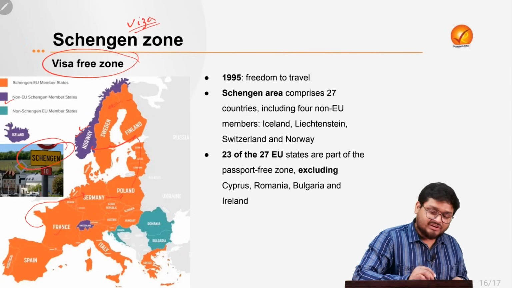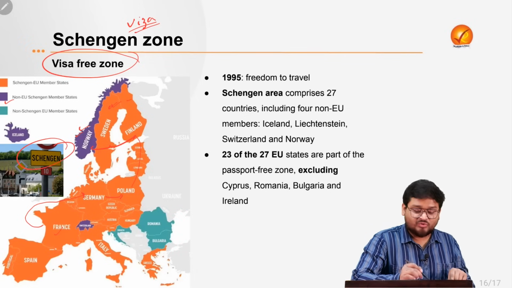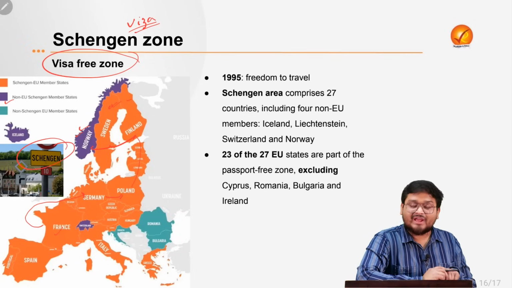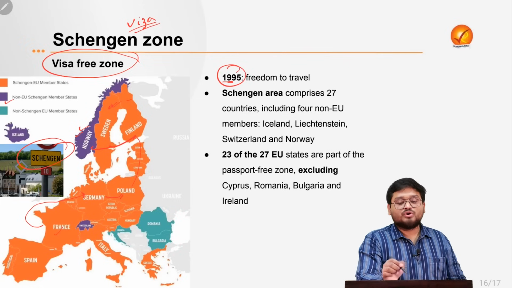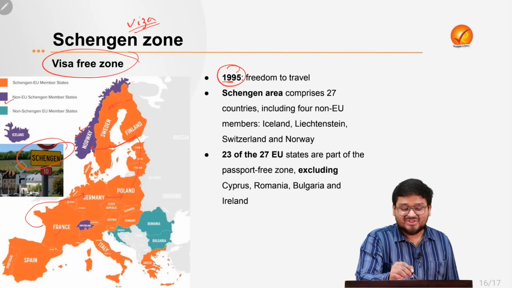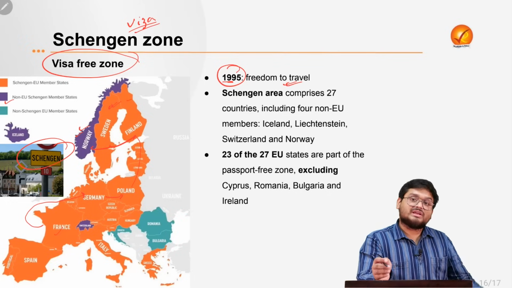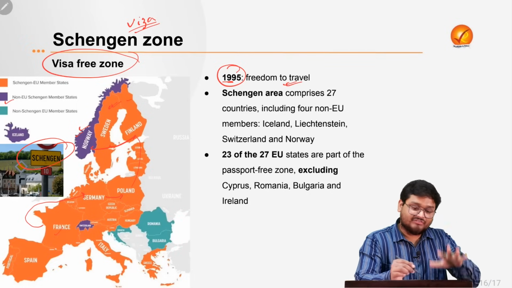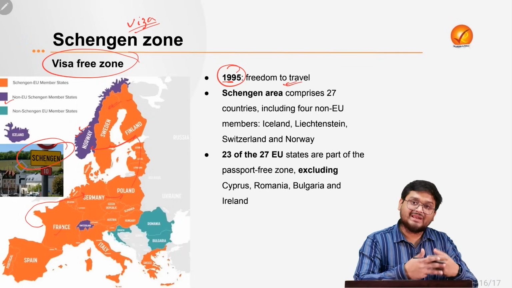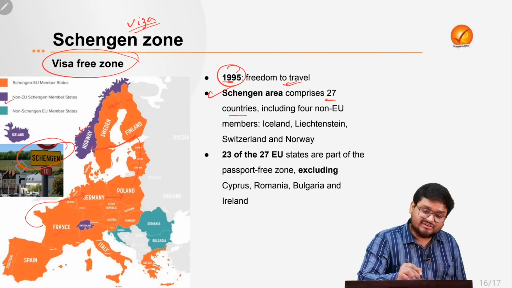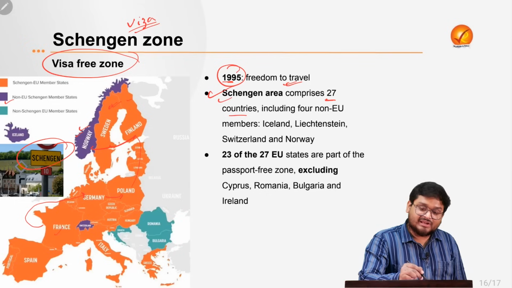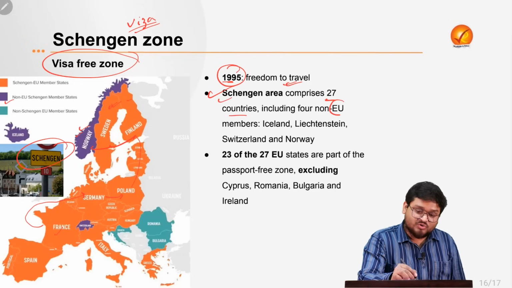Now, what is Schengen? It is actually a small village located in Luxembourg. It was instituted in 1995 with a view to providing freedom for everyone, so that with this visa they can travel within these countries without any restrictions. The Schengen area constitutes 27 countries, and not all of them are EU members.